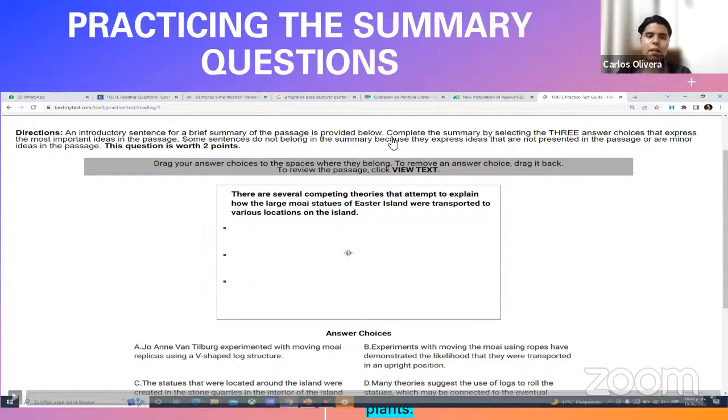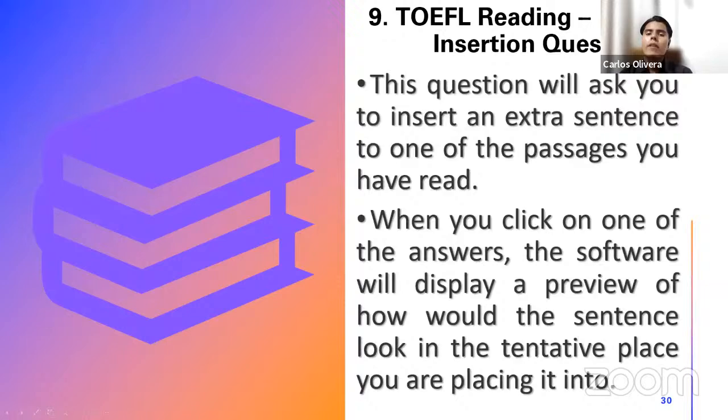All right, let's continue. Now, the ninth type of question is called the sentence insertion question. This question will ask you to insert an extra sentence into one of the passages you have read. When you click on one of the answers, the software will display a preview of how the sentence would look in the tentative place you're placing it into.